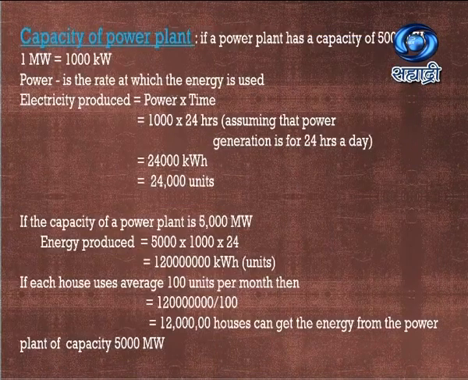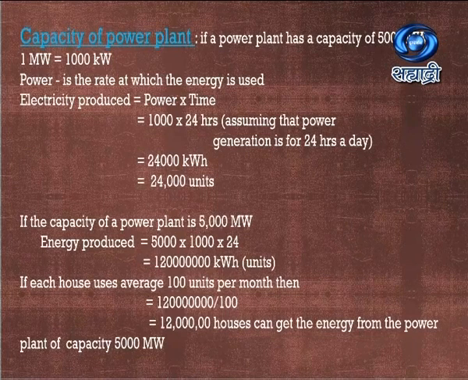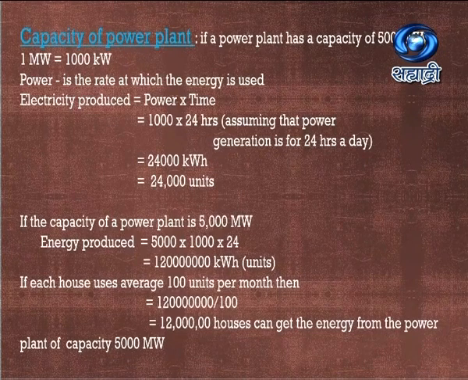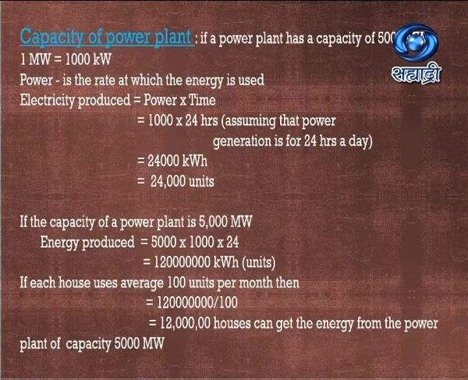Let us understand what we mean by the capacity of a power plant. You must have seen certain numbers with those pictures. So let us understand what those numbers are. If we say that a power plant has a capacity of 5000 megawatt, what does that mean? These numbers don't give us any idea. So let us convert it into data which we can understand. So what is 1 megawatt? It is nothing but 1000 kilowatt.